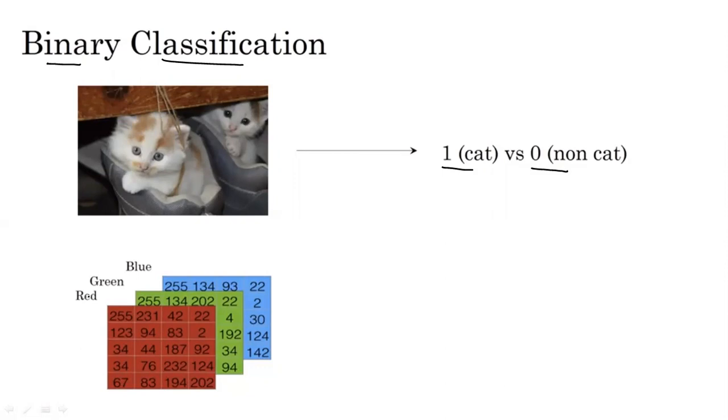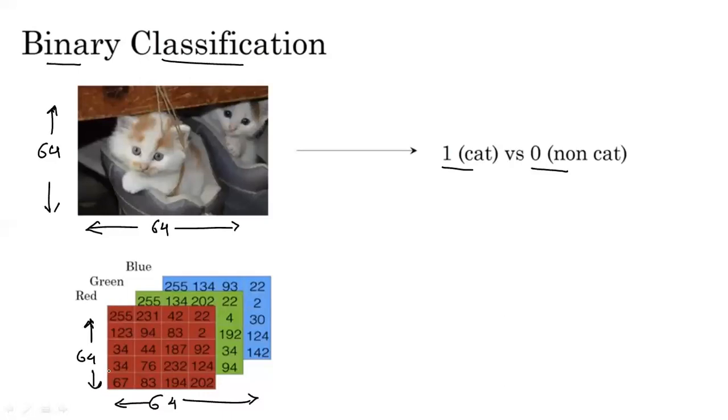Suppose that this image is of 64 by 64 pixels. Then the RGB values shown here would also be of 64 cross 64 pixels.